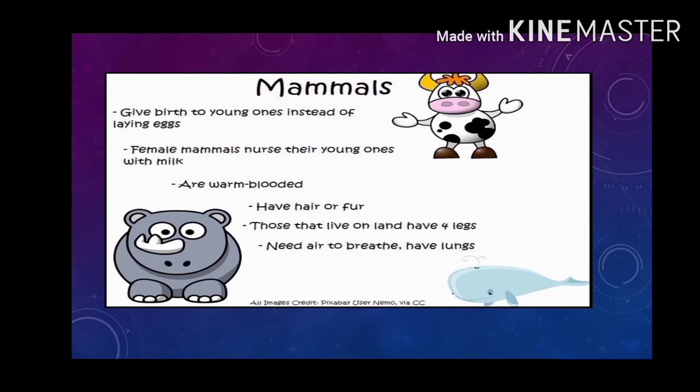Question number 2. What do we call animals which live in water and also on land? Amphibians are the animals which live in water and also on land. For example, frog.